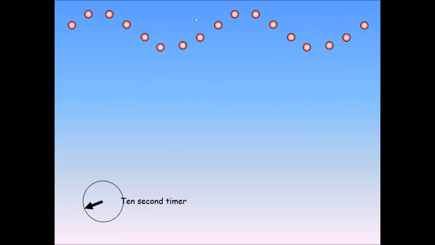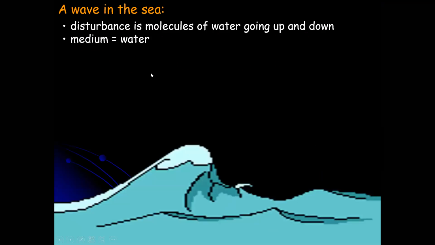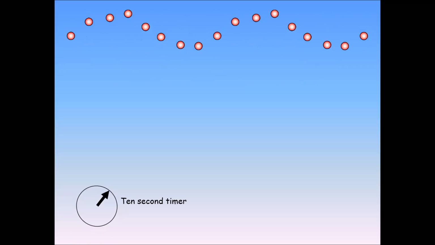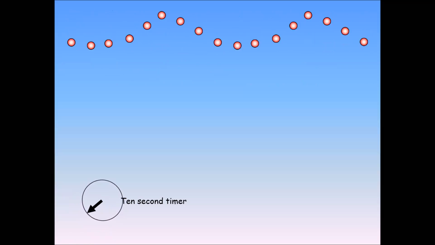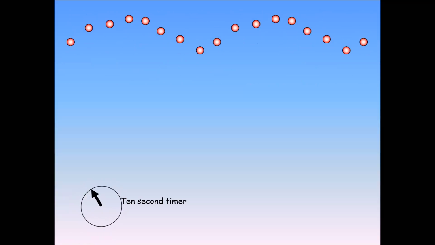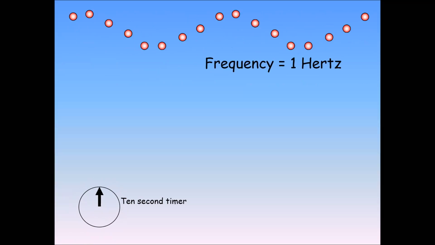So when you check the movement of these particles, the particles move up and down, and the direction in which the energy transfers is towards the right. So this is an example of a transverse wave in which the particles move up and down, where the energy transfer is towards the right hand side.